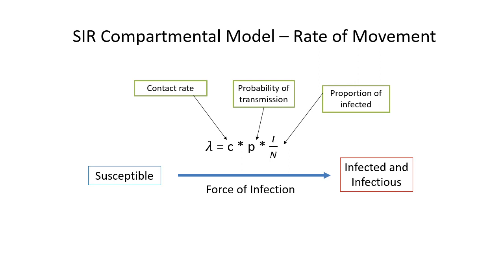Now, as I mentioned previously, contact rate depends on the social structure in a population, the population density, as well as host behavior that determines the frequency and the type of mixing, often called who mixes with whom metrics.